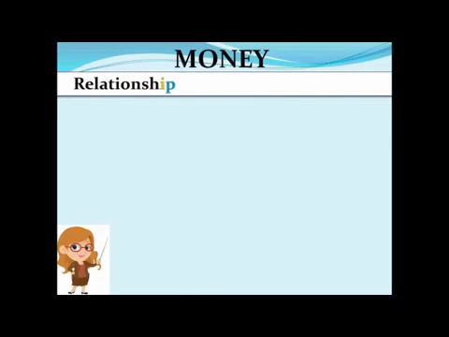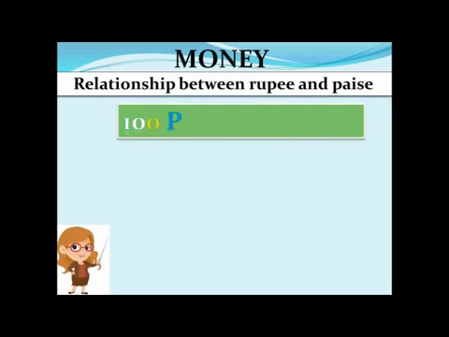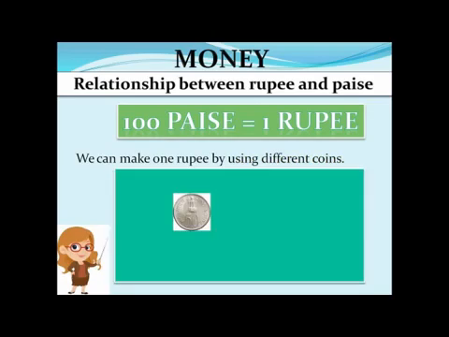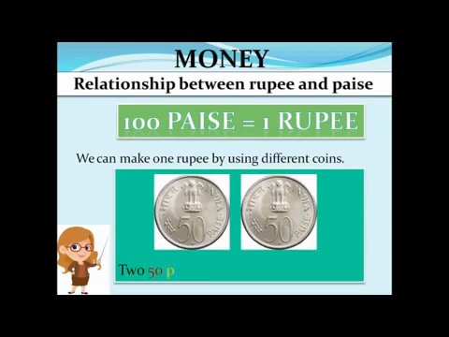Now we find the relationship between rupees and pies. Now let's see this. 100 pies makes 1 rupee. We can make 1 rupee by using different coins. You must have done it at home also, children, many times. Like, now we are not using the 50 pies coin, but if you have it, you can use it. Like 2 coins of 50 pies make how much? 1 rupee.